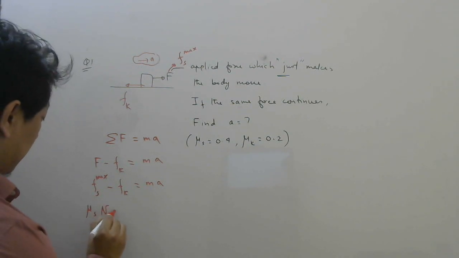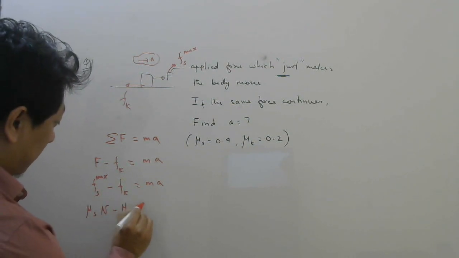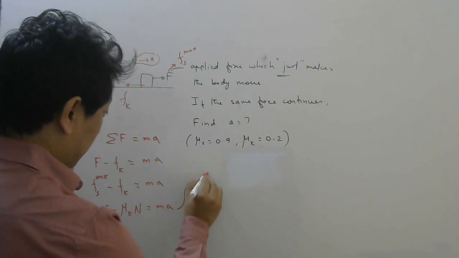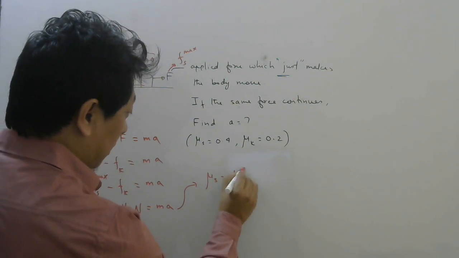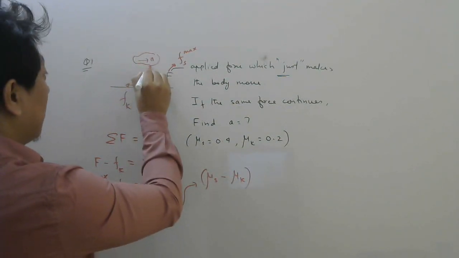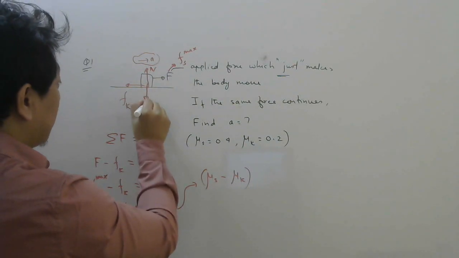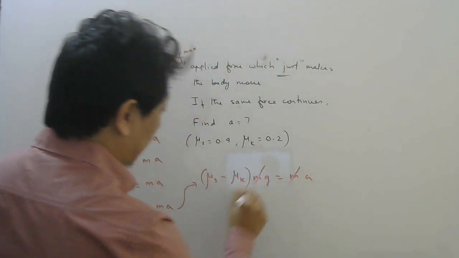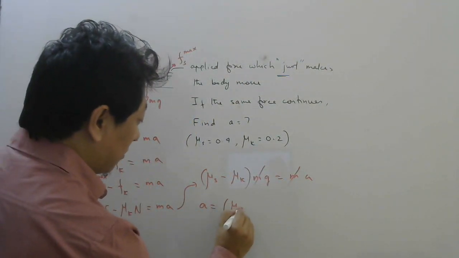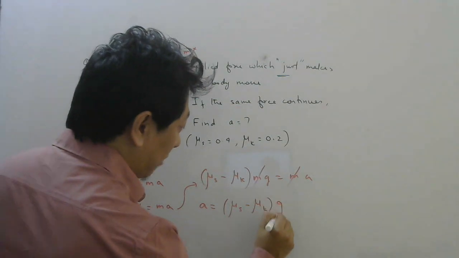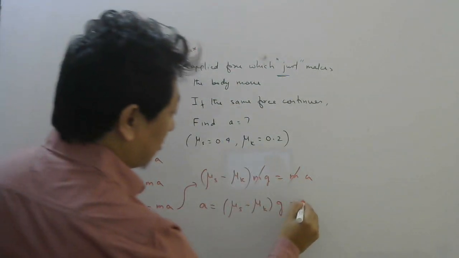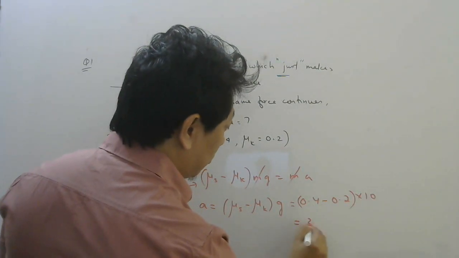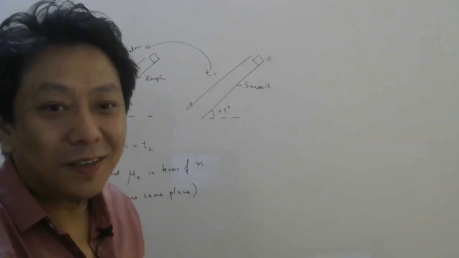Mu s into N minus mu k into N equal to ma. Then here you can take N common, mu s minus mu k. And N is balancing what here? Because the floor is horizontal, N will balance mg, equal to ma. M gets cancelled. So the acceleration of the body is mu s minus mu k times g. Here mu s is given 0.4 minus 0.2. g we will take 10. So 2 meter per second square. Right? Let's do the second question.